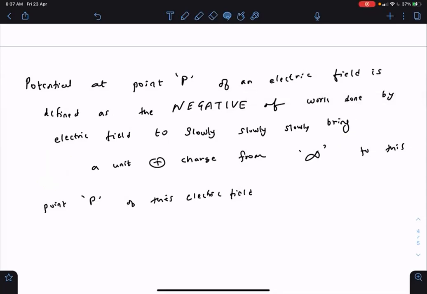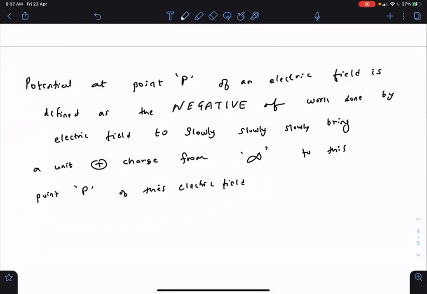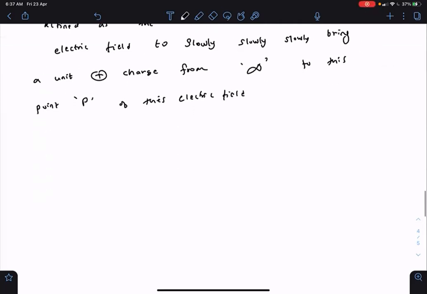Now, why is this negative coming? Negative of the work done by electric field. Because the work is done by the electric field here, rather than the external force. Yeah. This comes by definition. The work done by electric field is equal to negative of change in potential, minus of V final minus Vi.